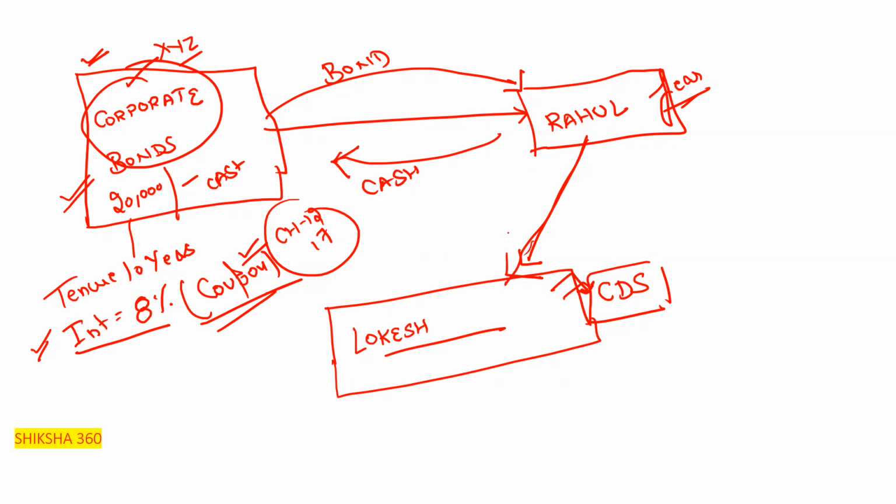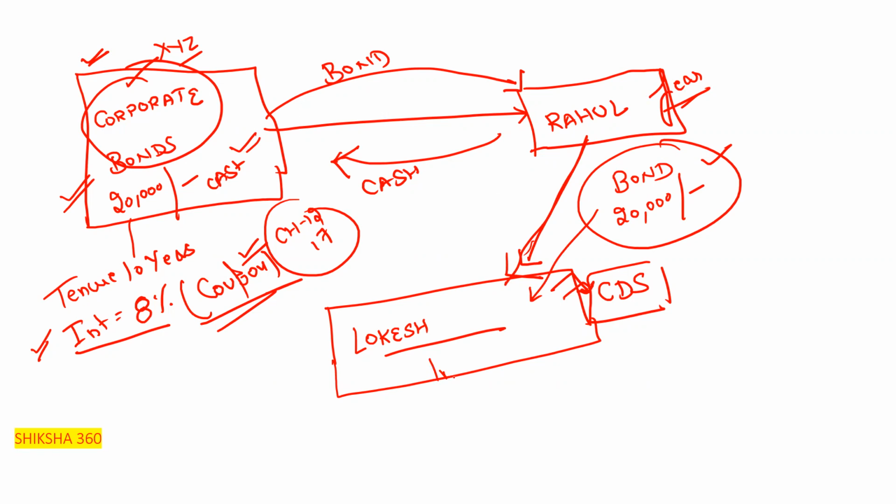So what they are saying is that I have purchased a bond of rupees 20,000. But now I will not know whether I will get my money back after 10 years or not. So basically I want to insure this bond. I will pay you the premium, and you will assure me that after 10 years, if the company is not able to pay the money, then you will pay the money.